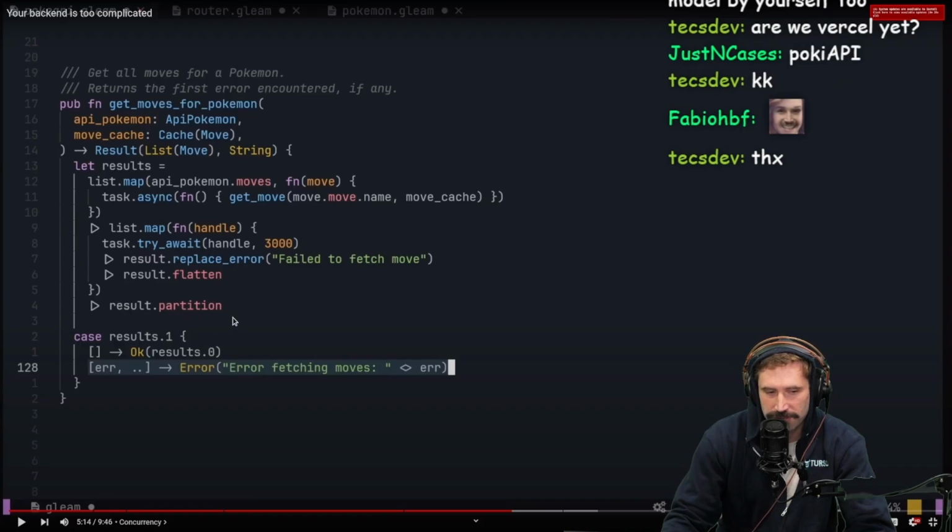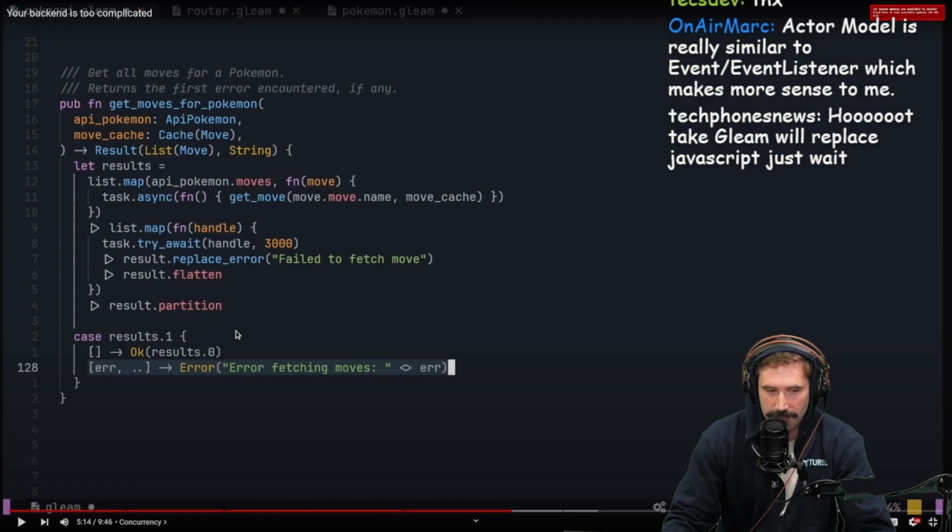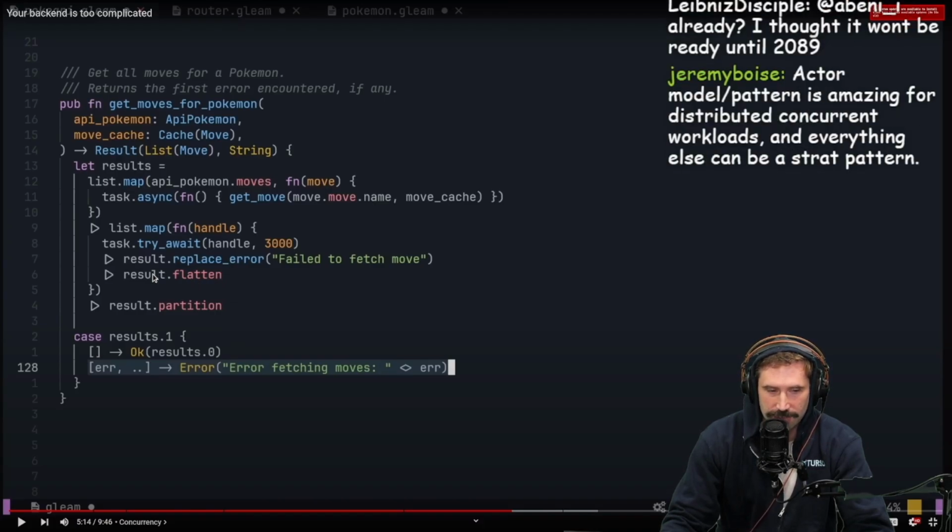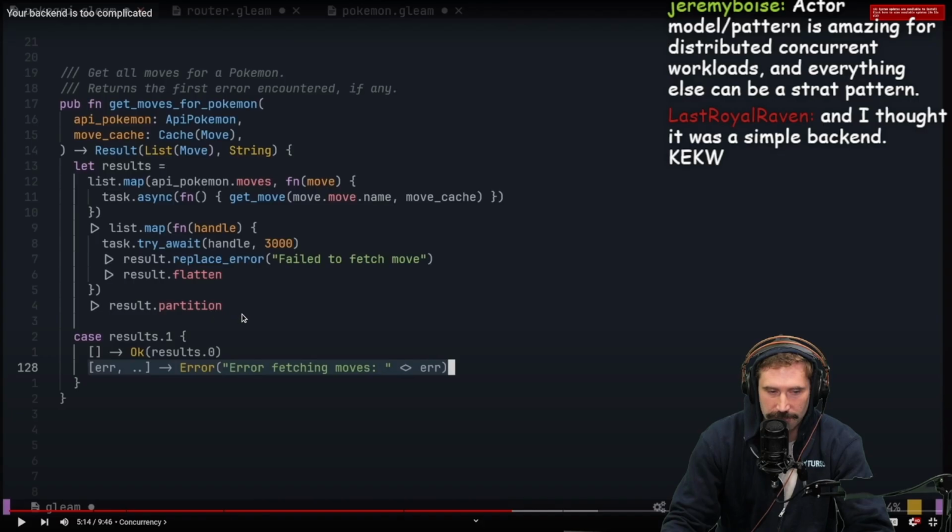The word partition makes me feel like I'm not as smart. I know what it means, but in this context, I have absolutely no idea what's happening. Like result.flatten, I totally understand, but this one I just don't, and it makes me scared.